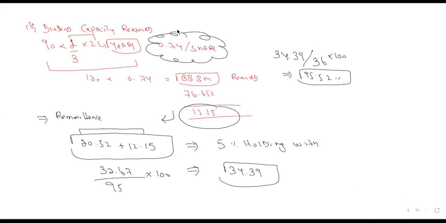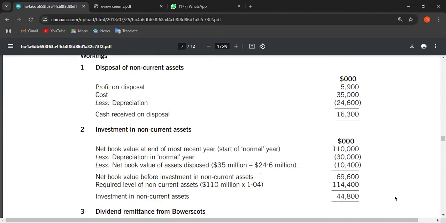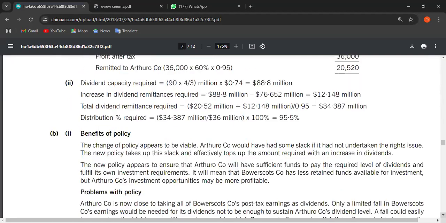No, it's whiteboard. Okay, now see, this is the question which we have solved, 76.652, and these were the workings which we have done. This was the 95%. Now the examiner was asking in the B part, what are the benefits of this policy? See, the examiner is saying the change of policy appears to be viable.